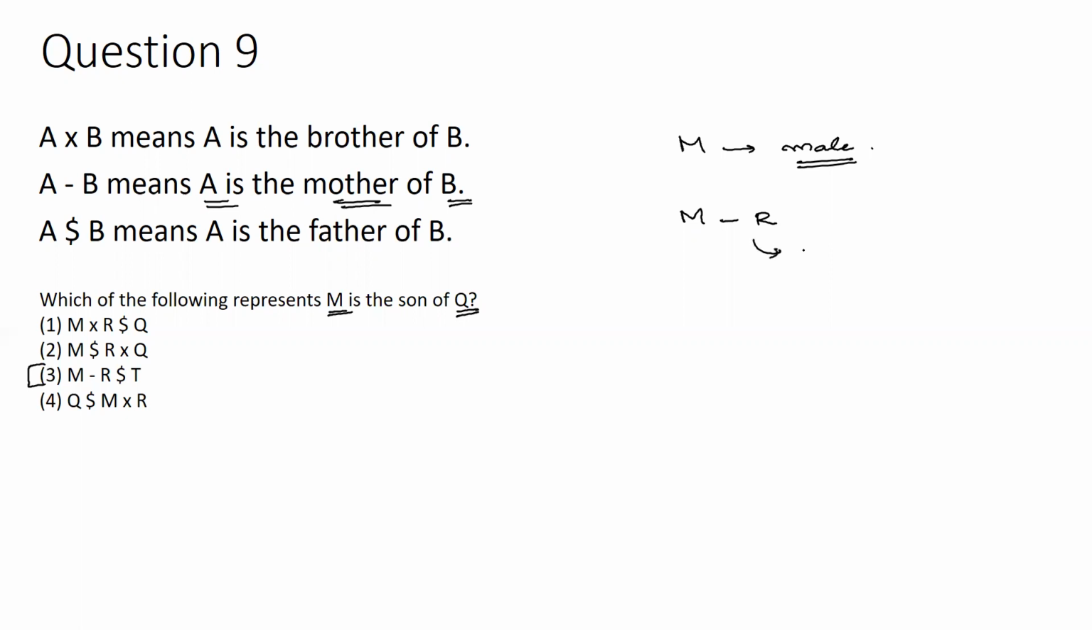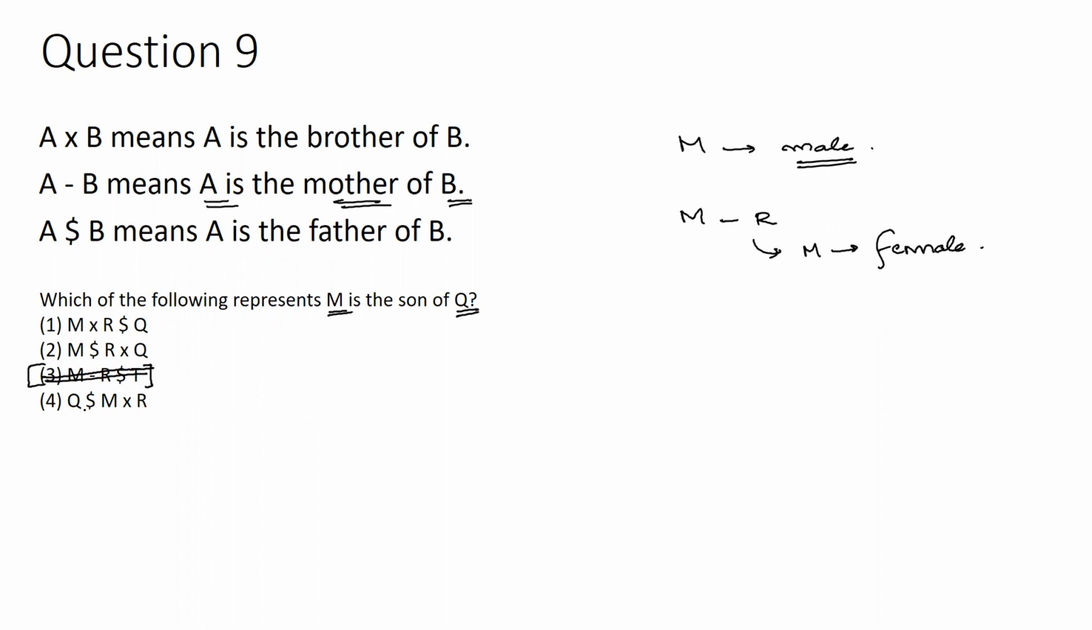Okay, so it tells you that this M is female. So look at option 3. It tells you that M is the mother of R. So M is female. They are asking you which of the following represents M is the son of Q. So M should be male. So M cannot be female. This helps me to eliminate option number 3. So I have eliminated option 3.